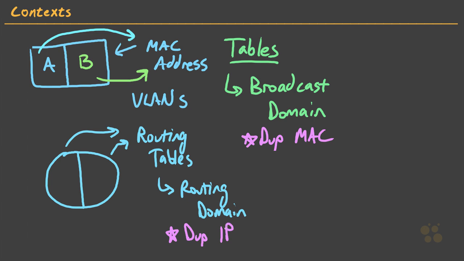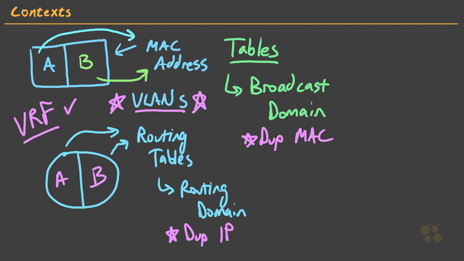So what do we call this concept? Well, instead of a virtual LAN, we call this a virtual routing and forwarding instance, or VRF. So again, we have VRF-A and VRF-B. So there are a lot of parallels between VRFs and VLANs. The only real difference is that most network engineers have a lot of experience around VLANs and less experience around VRFs. But we can't let that stop us from delving into understanding more about them.